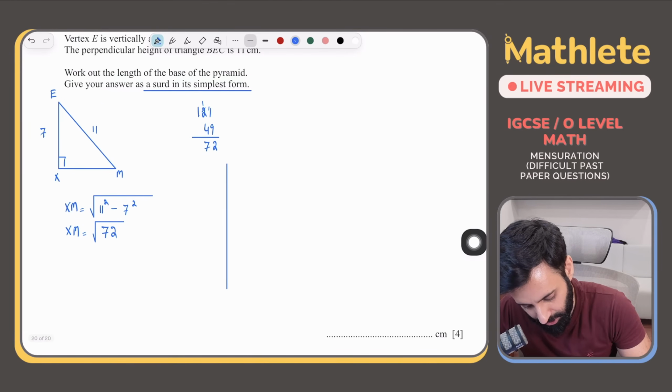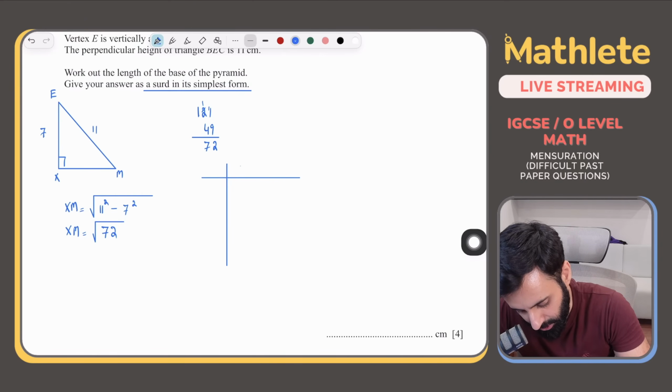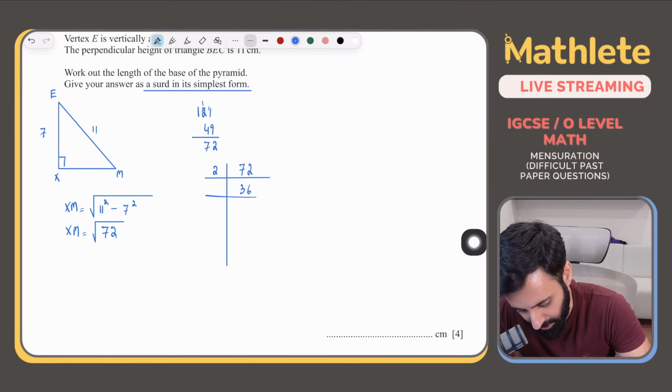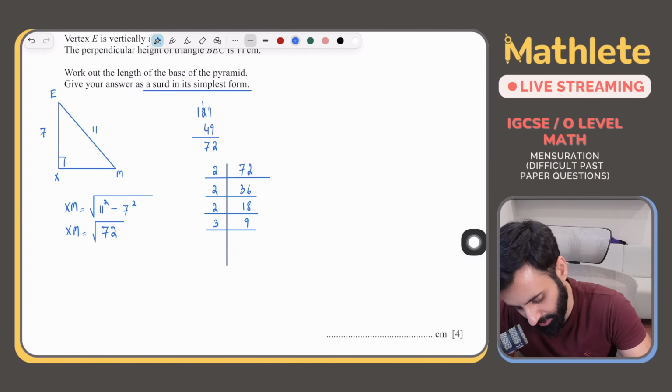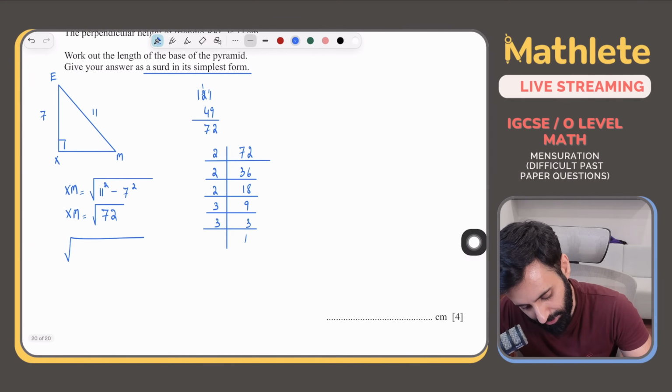Now this turns into from a mensuration question to a surd question. Okay, so 72 की हम करेंगे prime factorization. ठीक है, a lot of people call this LCM, but this is not LCM, this is prime factorization. So let's divide 72 by 2, that's equal to 36. Let's divide 36 by 2, that's equal to 18. Let's divide 18 by 2, that's equal to 9. Let's divide 9 by 3, that's equal to 3. Let's divide 3 by 3, that's equal to 1. Okay, now square root of 72 can now be written as 2 times 2 times 2 times 3 times 3.